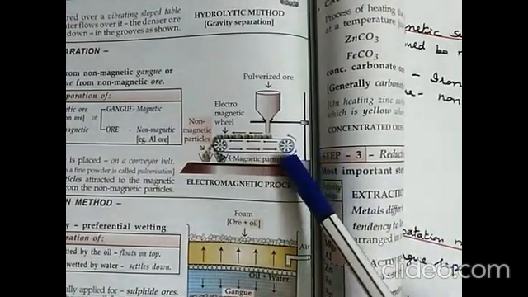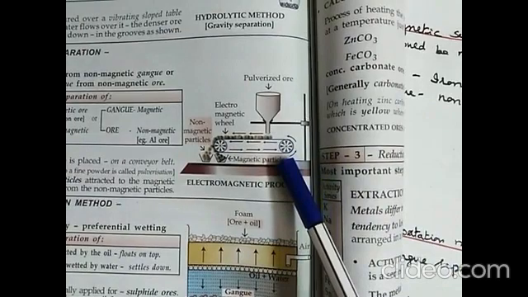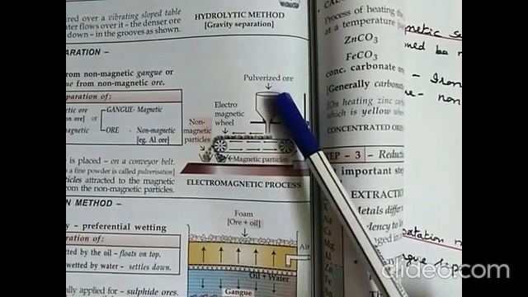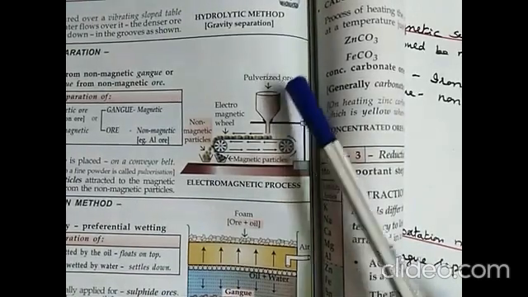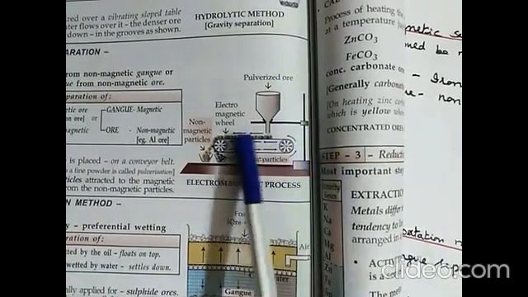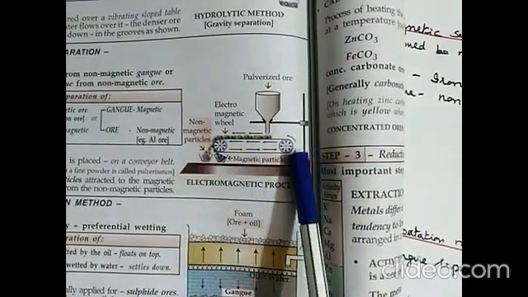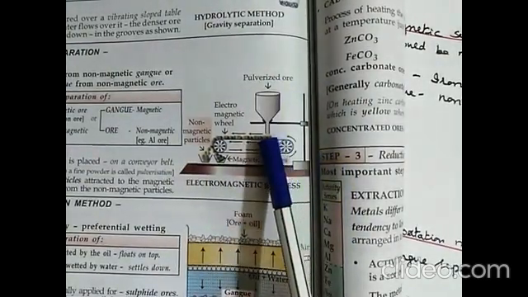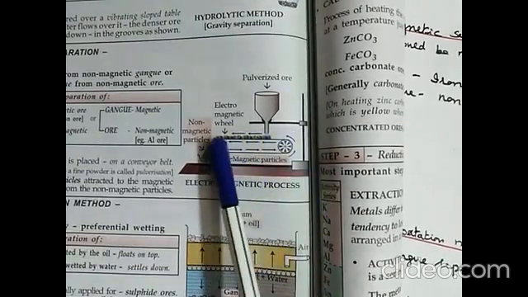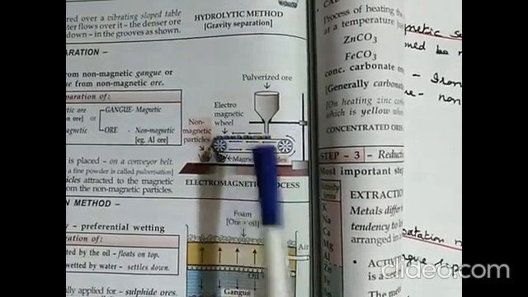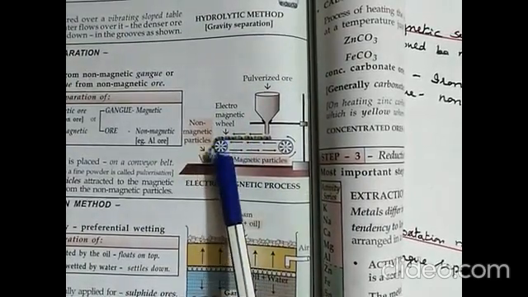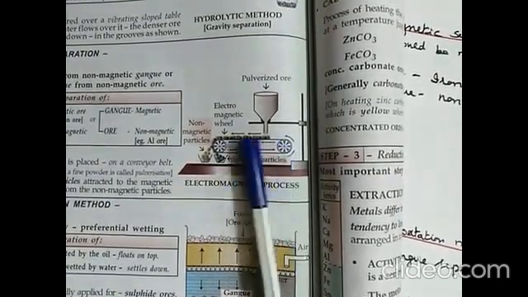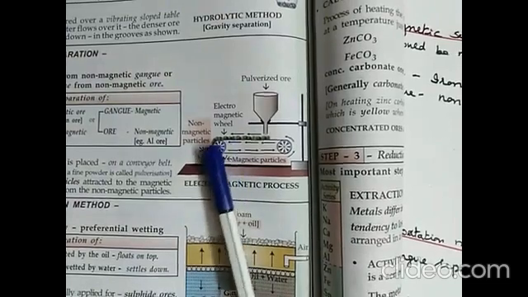Here is the diagram which explains how magnetic separation takes place. The pulverized ore, that is the ore crushed into fine powder, is poured from here and made to fall through this, and there is a conveyor belt and there are 2 wheels. One of the wheels is magnetic, one is non-magnetic. So when the pulverized ore falls on this conveyor belt, it moves over this belt and then the magnetic substance gets attracted to the magnet, sticks onto the wheel and then gets separated. So you can see the magnetic particles falling here. The non-magnetic substance gets away from the magnetic wheel and falls away from it.